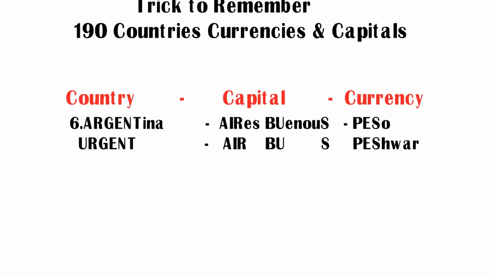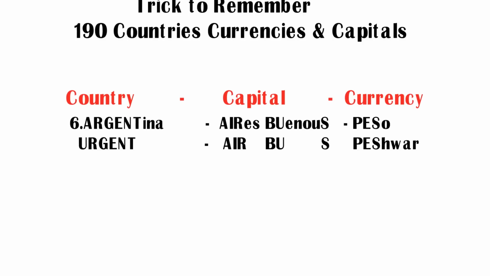Coming to the capital Buenos Aires. Friends, if you observe the first word Aires, you can see three letters AIR. Its pronunciation is air. So try to remember Aires as air. Coming to the second word Buenos, you can see three letters BUS. Its pronunciation is bus. So try to remember Buenos as bus. Totally Airbus stands for Buenos Aires. Try to remember Airbus as capital Buenos Aires.